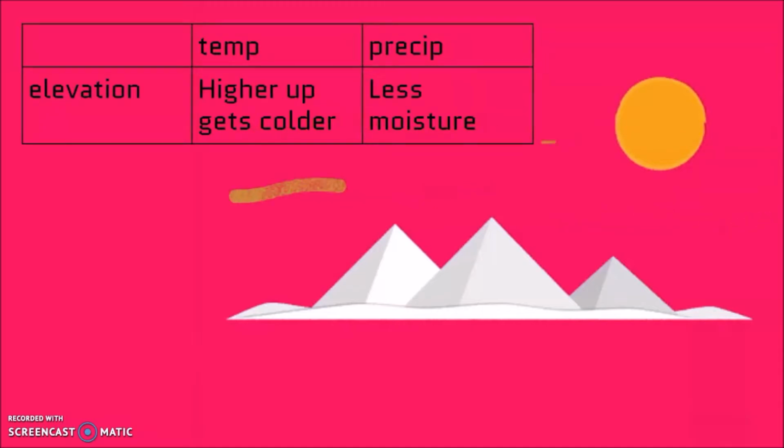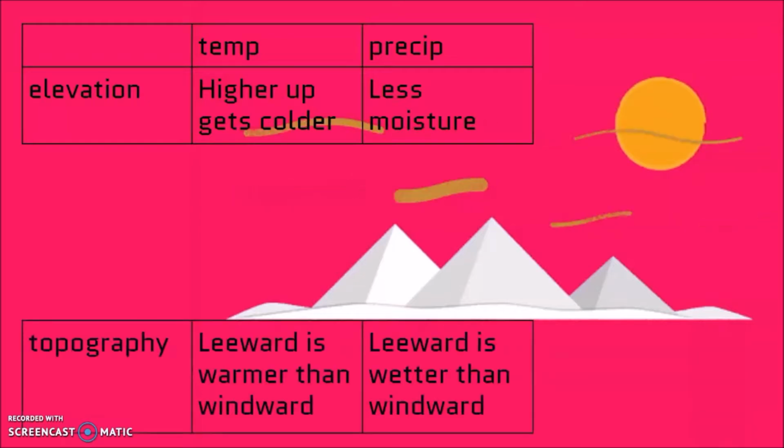The higher up you are, for example on a mountaintop, the colder the temperature is going to be, and colder temperature means there's less water in the air, meaning less chance of precipitation. As well as topography, which is the shape of the land. Refer back to our lesson about precipitation and cloud formation, how clouds will go over a mountain range. It's going to affect the climate as well.